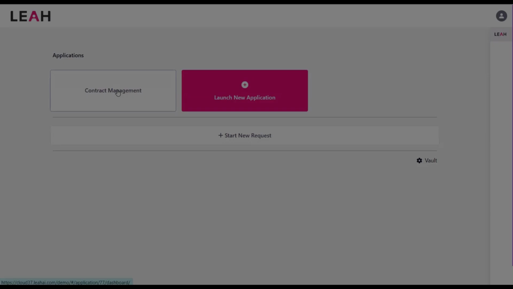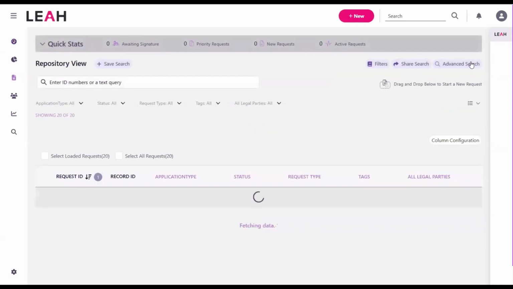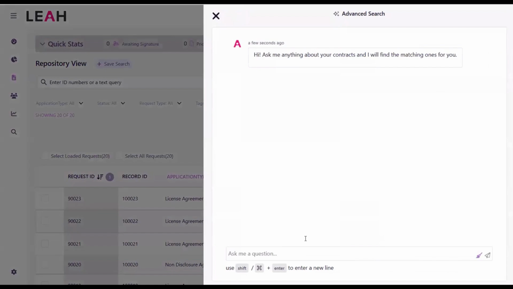Let's dive in. When you open the advanced search panel in repository, Leah greets you as your assistant. "Ask me anything about your contracts, and I'll find the matching ones for you." From here, you just type a question the way you'd ask a colleague. Let me start a little sloppy, on purpose. "Show me all Accurus contracts which have an indemnification clause."